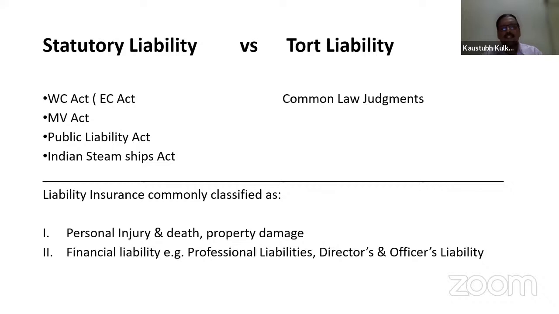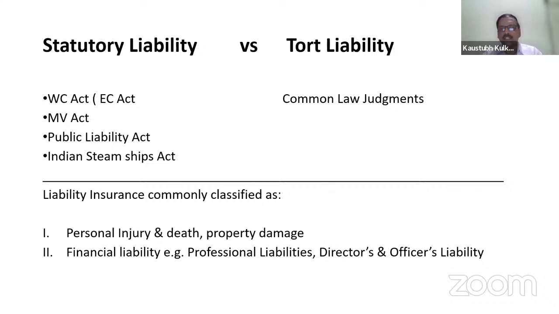So tort liability is what? Tort liability will come when the payment of damages or the payment of compensation will be as per the common law judgments. There are certain judgments for certain specific liability. When the liability comes from any of the common law judgments, the previous judgments are taken into consideration while arriving